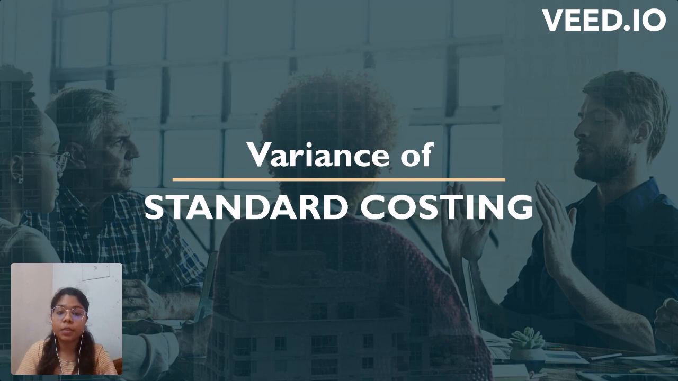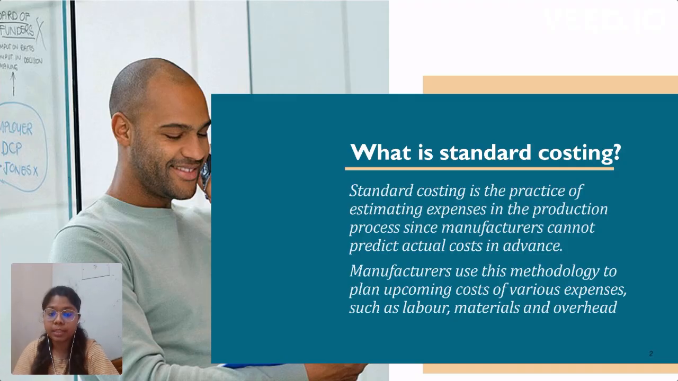Before entering into this, let's see what is standard costing. Standard costing is the practice of estimating expenses in the production process since manufacturers cannot predict actual costs in advance. Manufacturers use this methodology to plan upcoming cost of various expenses such as labor, material and overheads.